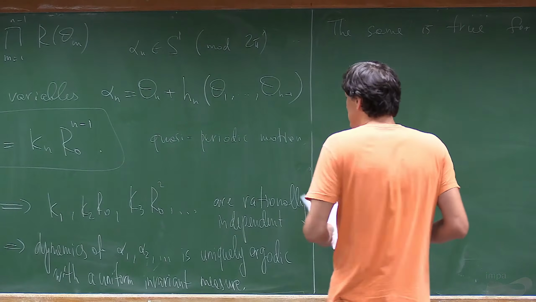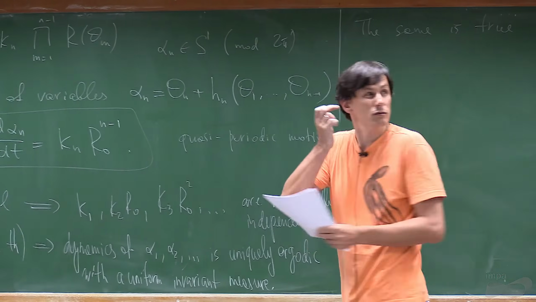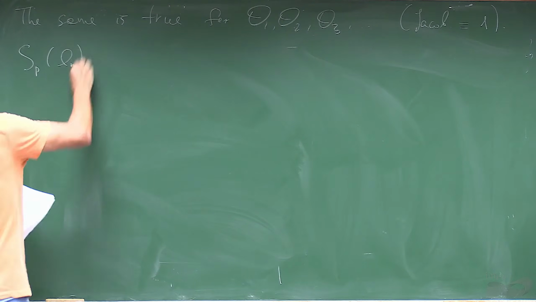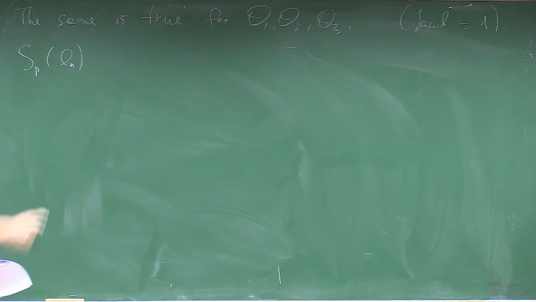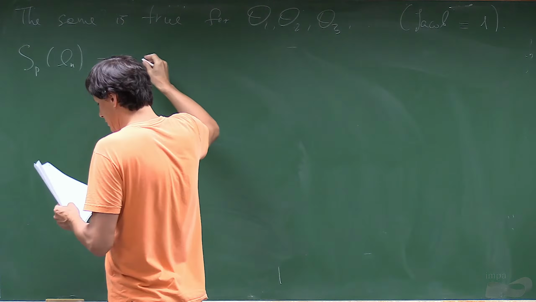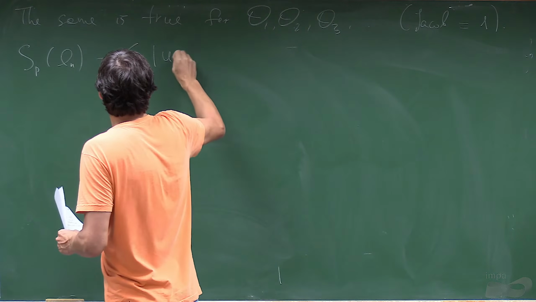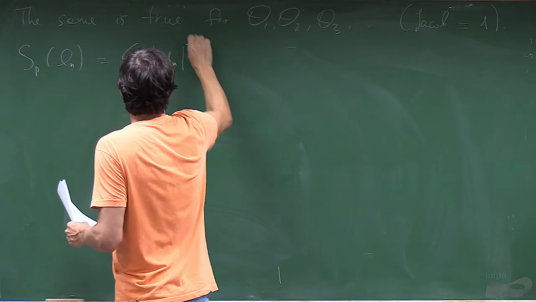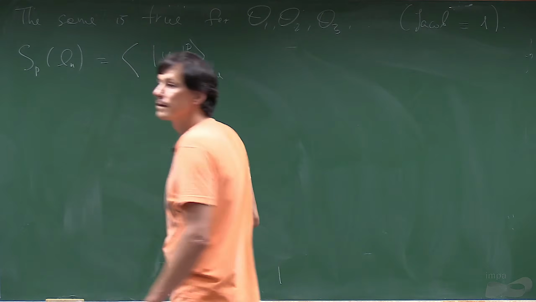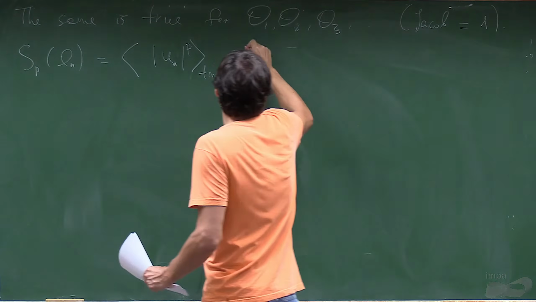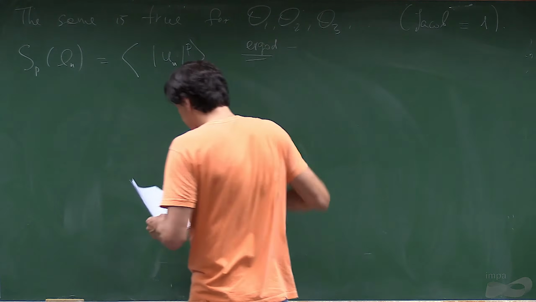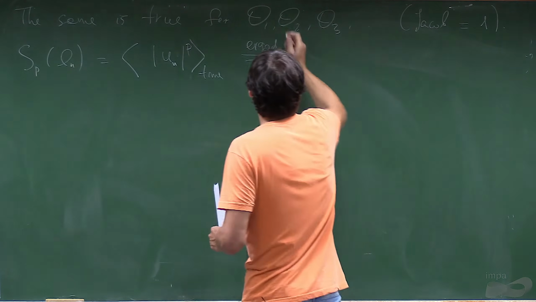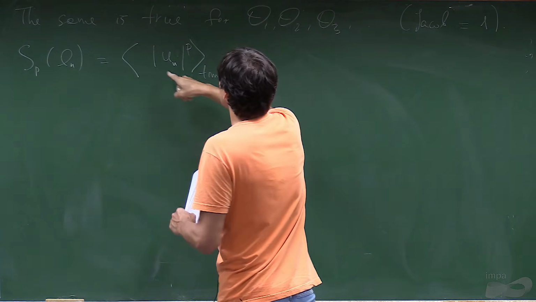So let's just apply this to the computation of structure functions. This is S_p of U_l, the time average of U_n to the p in time. First let's open it up.